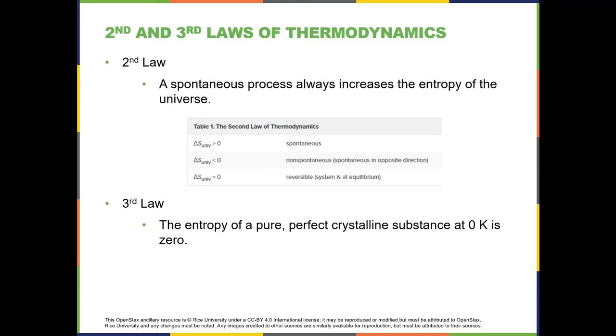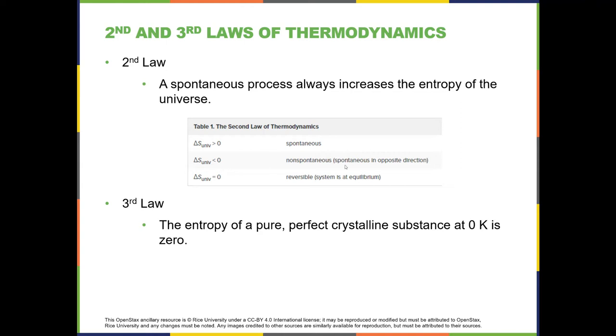In this section, we want to talk about entropy from a slightly different perspective. And this perspective involves the second and third law of thermodynamics. So the second law of thermodynamics we already talked about in the previous section. And one of the ways we thought about it is a spontaneous process will always have an increase of entropy of the universe. So if the delta S of the universe is greater than 0, the process is spontaneous.